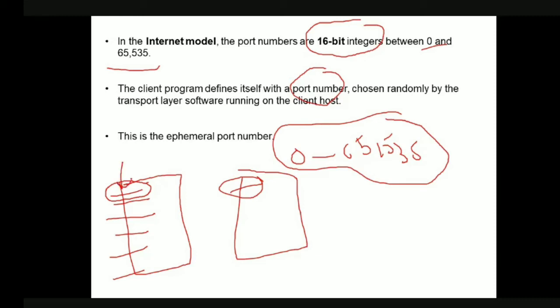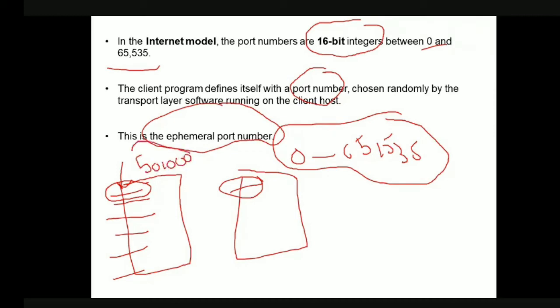So that concept of picking a random port number is called the ephemeral port number. That is a random port number which is temporary, not permanent. Let us say at a time instant t1, the client has chosen a port number of 50,000.